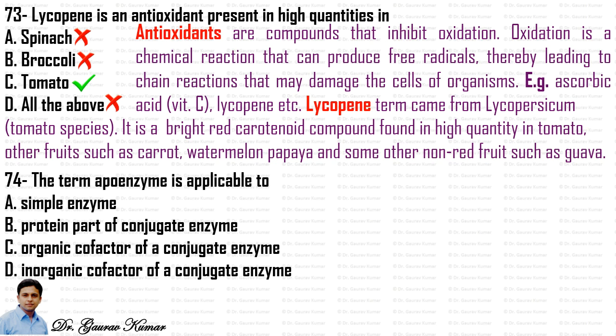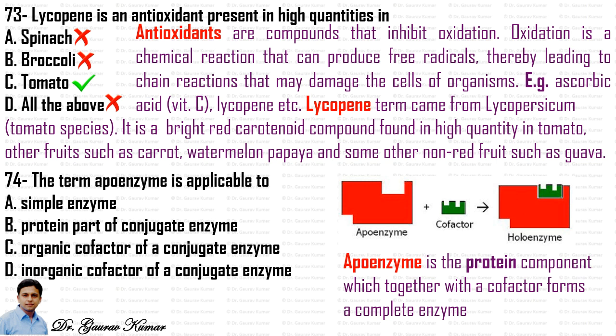Next question: the term apoenzyme is applicable to. Apoenzyme is the protein component that combines with the cofactor to form a complete enzyme which is called holoenzyme. So the answer to this will be that the term apoenzyme is applicable to the protein part of the conjugate enzyme.